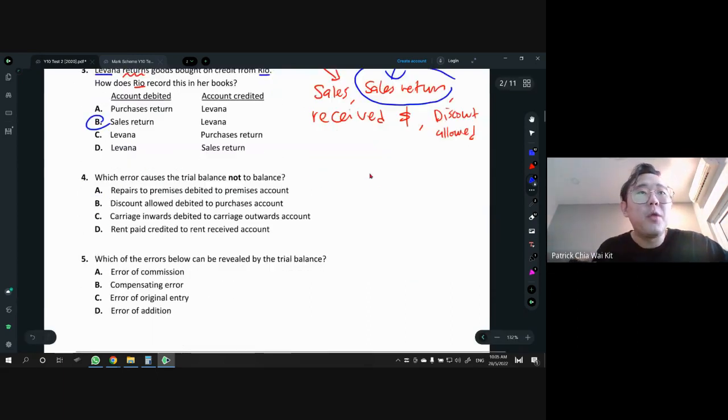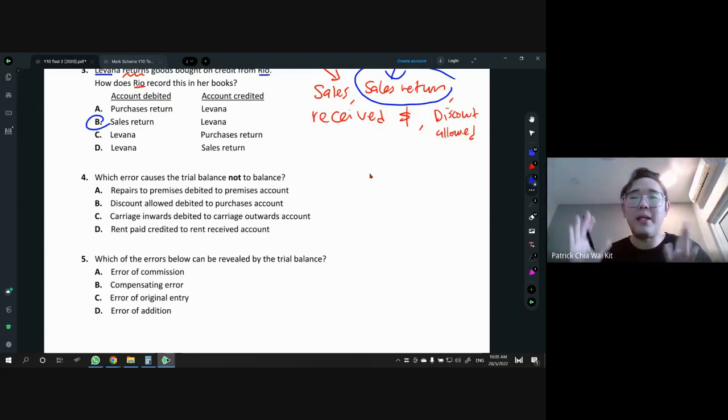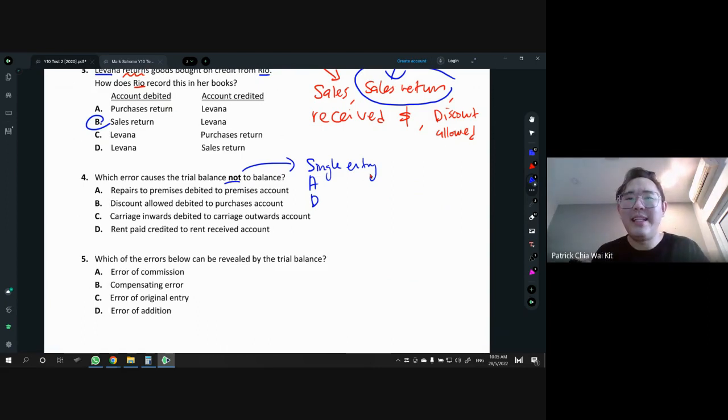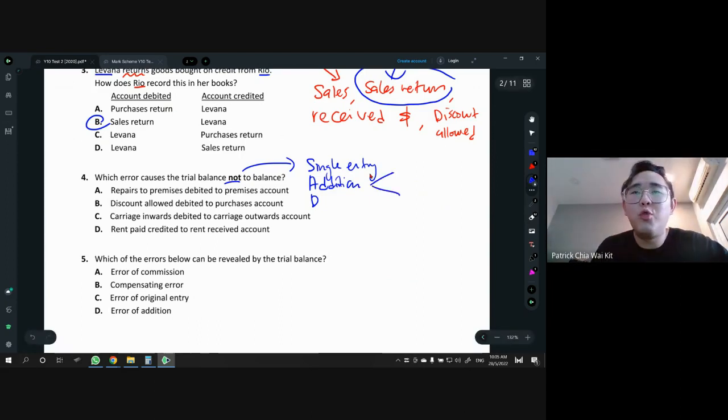All right, next one. Which error causes the trial balance not to balance? So we have two types of error: the one that will cause the trial balance not to balance, and the one that has no effect, where the trial balance is still balanced. So for the one that is not balanced, we are looking at the word SAD, S-A-D. What is SAD again? S stands for single entry. That means the double entry only did one side and didn't do the other one. And A is addition. Addition here technically means totalling wrongly. When you total wrongly, you have two effects.